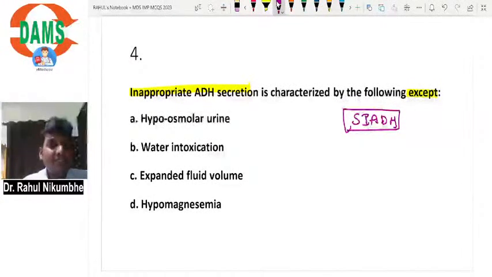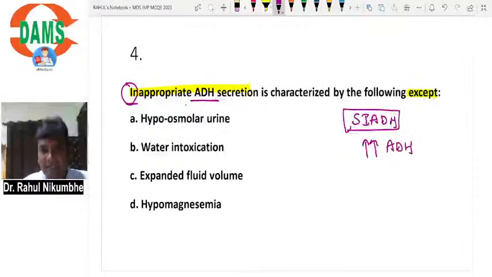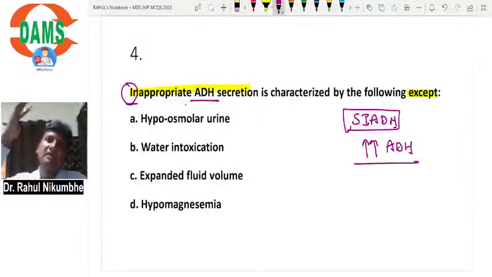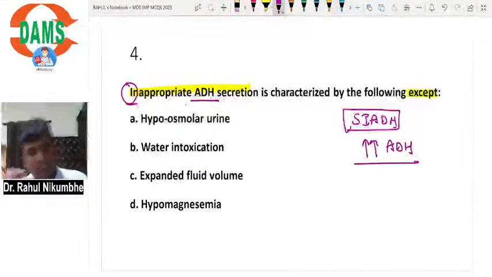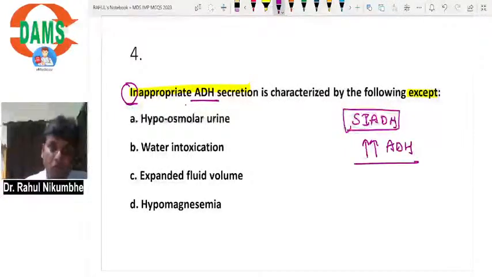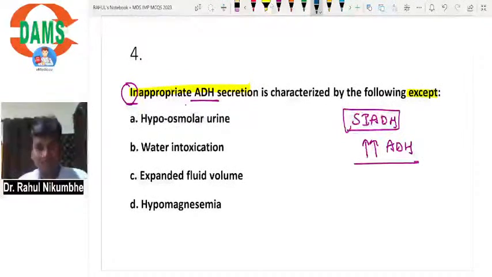Now, what is inappropriate ADH secretion? For your exam, remember I for inappropriate, I for increase ADH. So in SIADH, the ADH level increases, there is increased secretion of ADH. What is the function of ADH? ADH reabsorbs water. Only water will be absorbed from the tubules of the kidney, and this water will be added to serum.